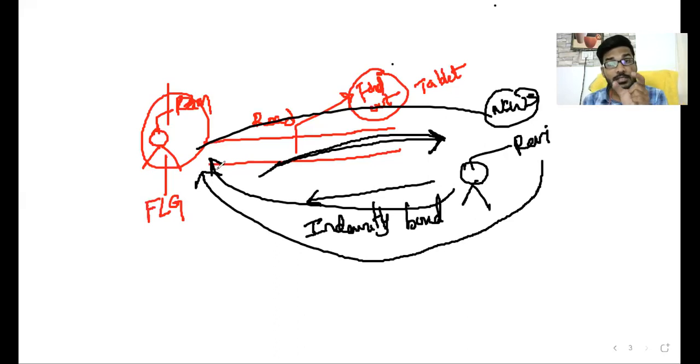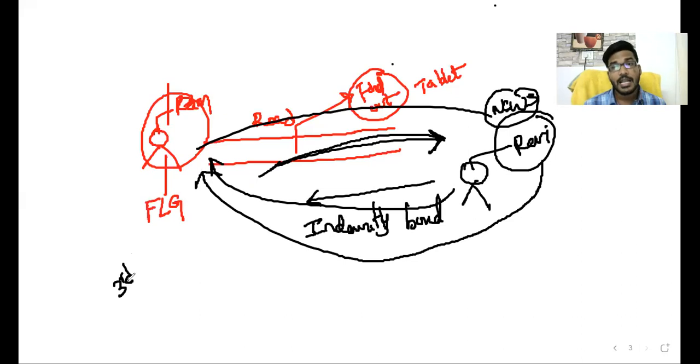If any loss arises to you because of my conduct, or because of any third party's conduct, no problem. If you incur any loss, I will replace the loss. I will compensate the loss. Like that, Ravi makes a promise to Ram, then Ram delivers a tablet to Ravi. Clear, sir? Okay. The tablet is delivered.